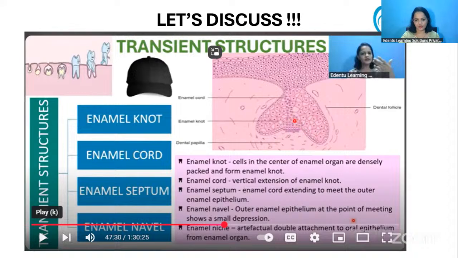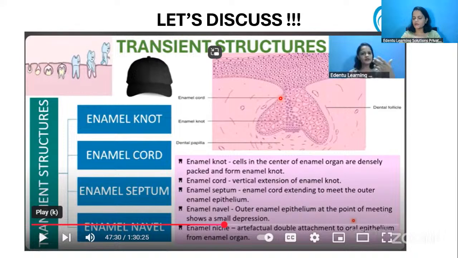Okay, so that knot-like structure formed by the continuous replication of the cells is called enamel node. And there are so many cells in the enamel node, when the cells proliferate and go upwards to the outer enamel epithelium, this vertical extension of the enamel node is called enamel cord.